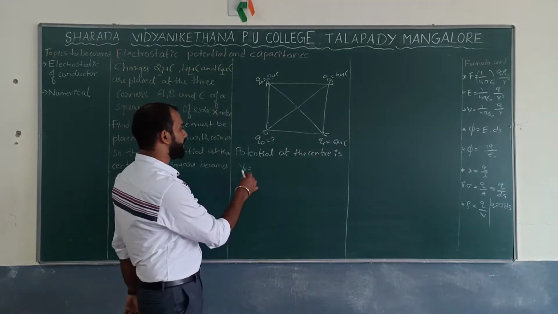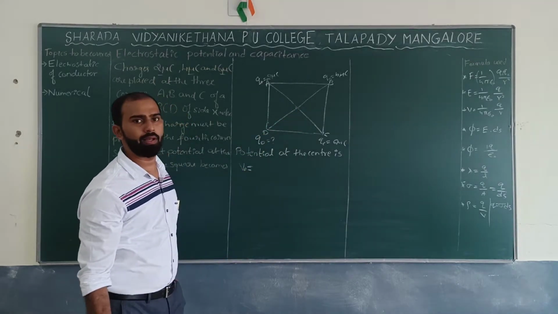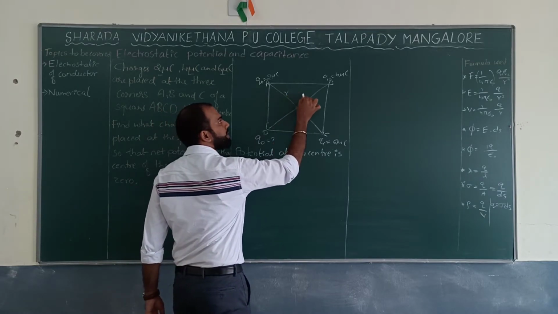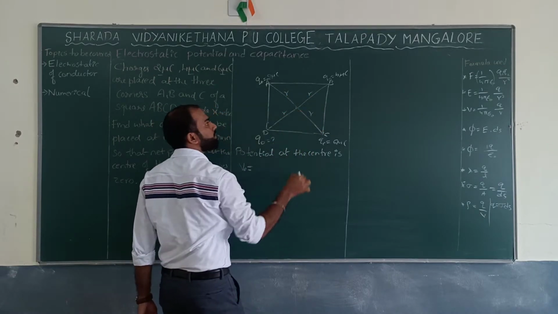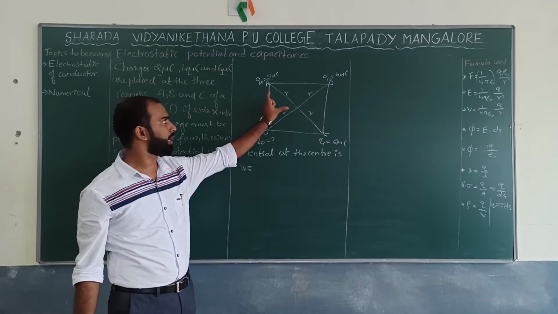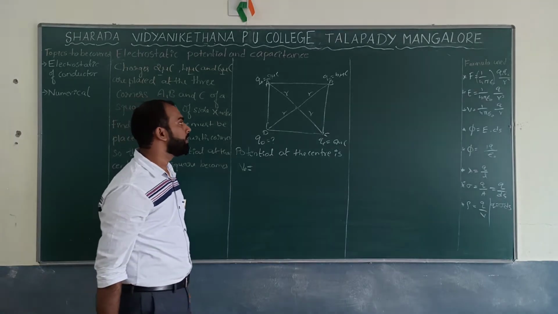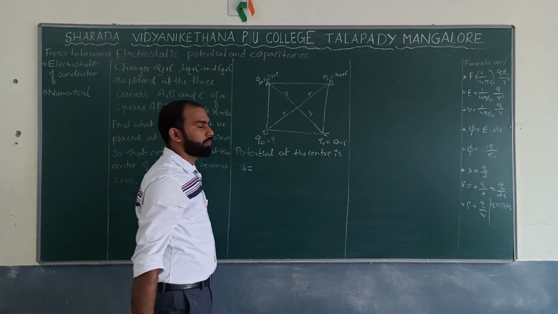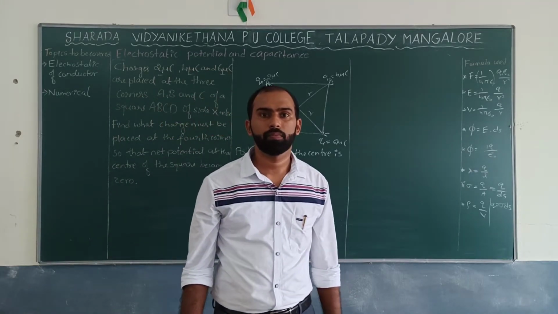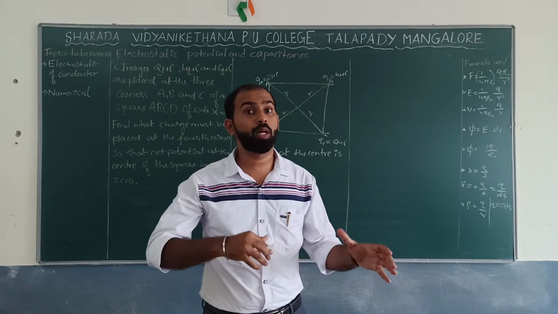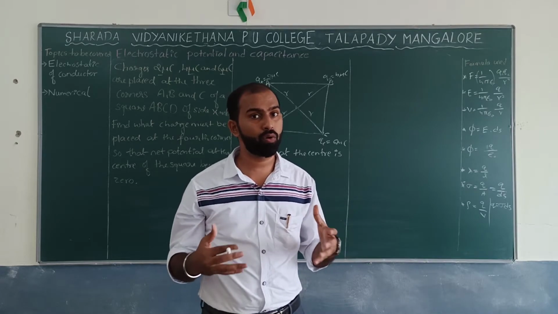Now, we will discuss one by one. Let us take this half of the diagonal as R. What is the length of half of the diagonal? For time being, I have taken R only. Now, don't you think the properties which we have discussed under the system of charges, what is the formula we have got?